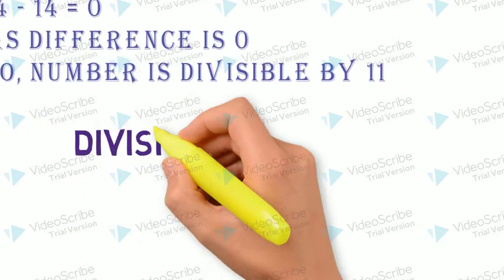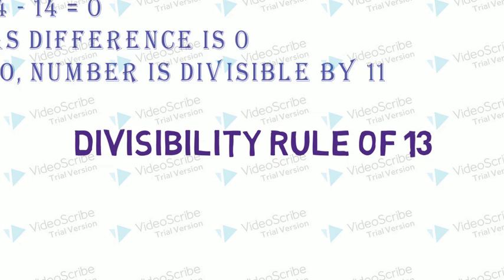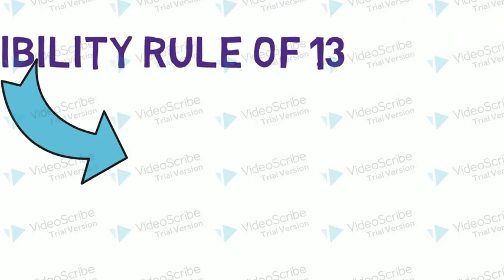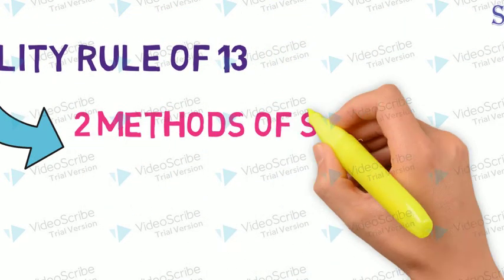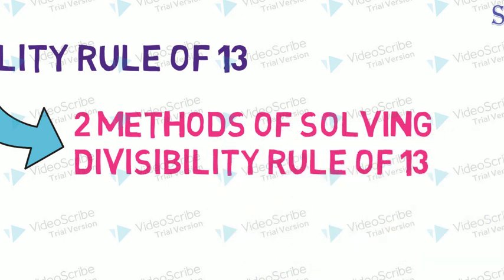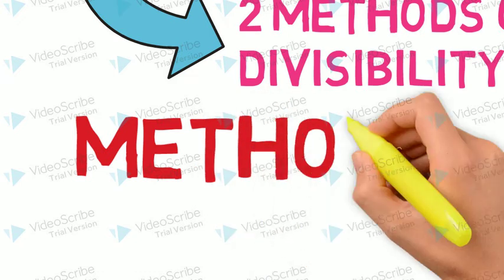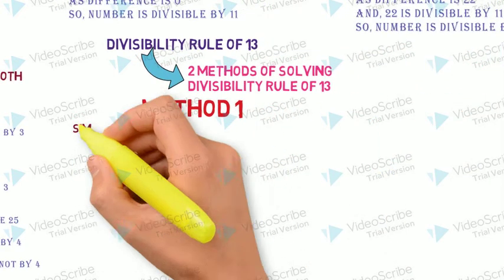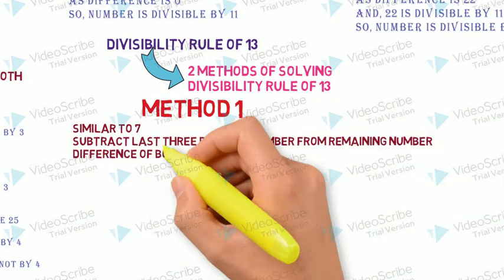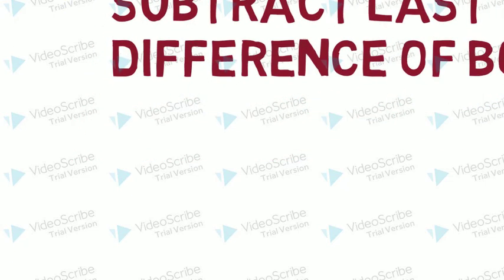What about the divisibility rule of 13? Here again we have two methods of solving the divisibility rule of 13. Let's see method number 1. Method number 1 is similar to 7. We will check the last 3 digits, then subtract it from the remaining number. The difference of both should be divisible by 13. Let's have a look at the example.